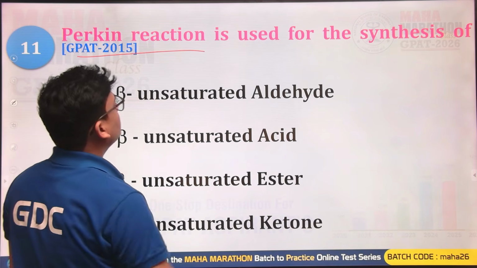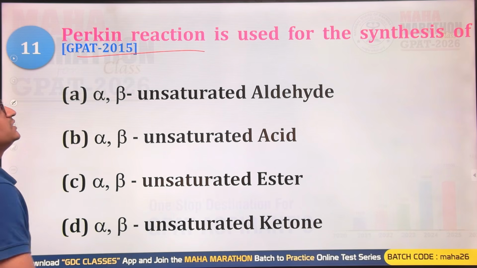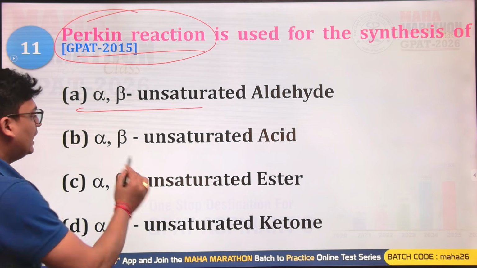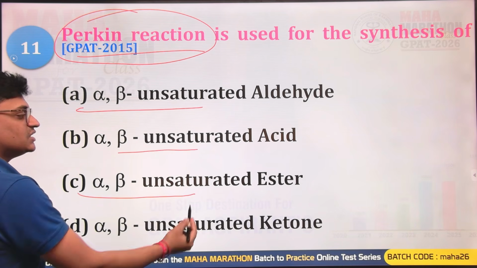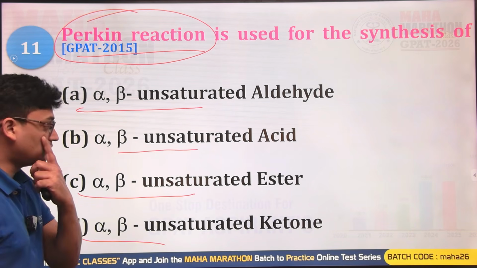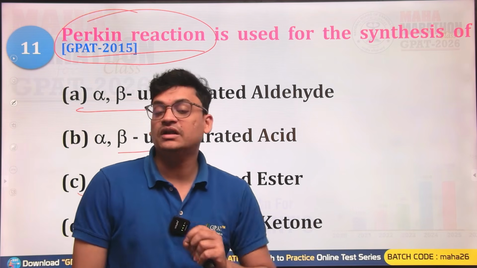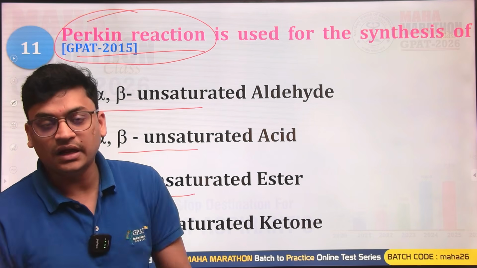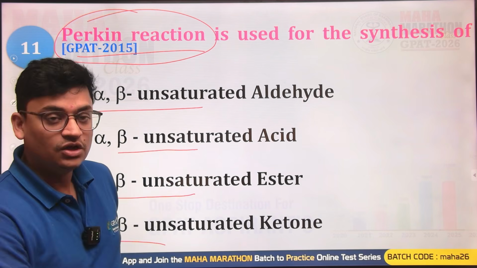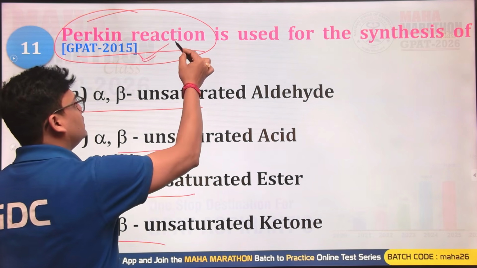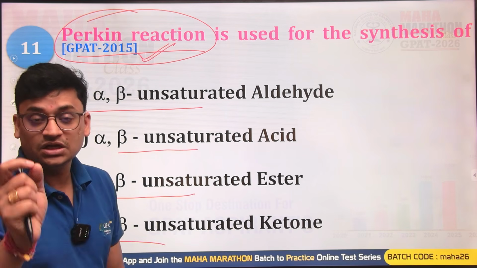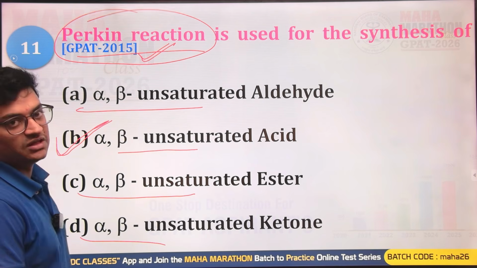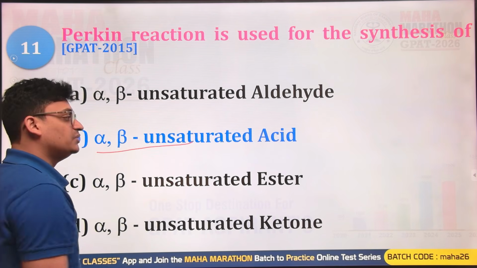Next question is Perkin reaction is used for the synthesis of. So Perkin reaction will be used for the synthesis of alpha beta unsaturated aldehyde, alpha beta unsaturated acid, alpha beta unsaturated ester, or alpha beta unsaturated ketone. The Perkin reaction is used when we are having an acid anhydride reacting with a benzaldehyde. So when an acid anhydride reacts with a benzaldehyde, you always get alpha beta unsaturated acids. So alpha beta unsaturated acid will be the product in the Perkin reaction. So B option is going to be the right answer.